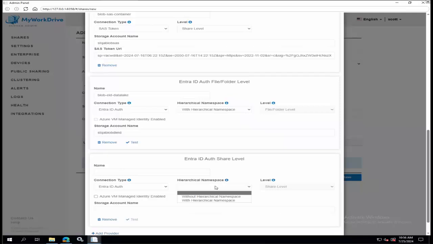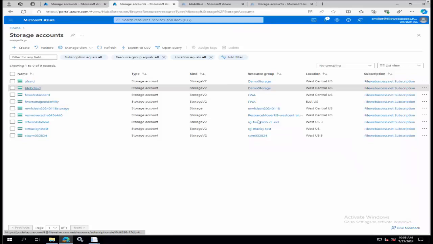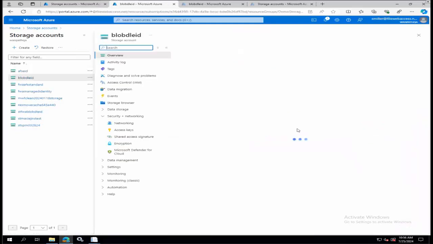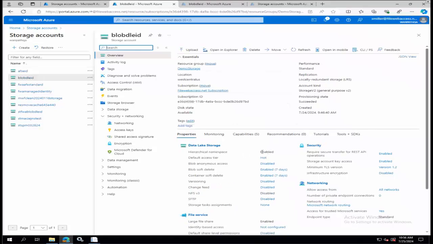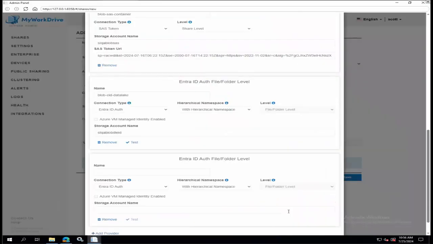So if you choose incorrectly, you'll get unusual behavior in there, if you will. Some things will work, some things won't. Deletes might work, creates might fail. So it's important that you set this to match the way that your storage account is set. If you have it enabled on the storage account, I'll go back to that overview screen so you can see that again. If you have hierarchical namespace enabled on your storage account, you'll want to make sure in MyWorkDrive that you choose with hierarchical namespace.